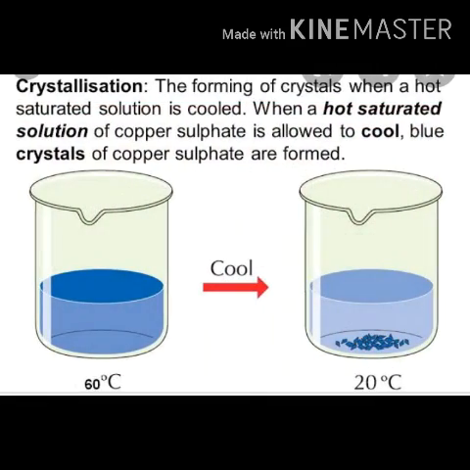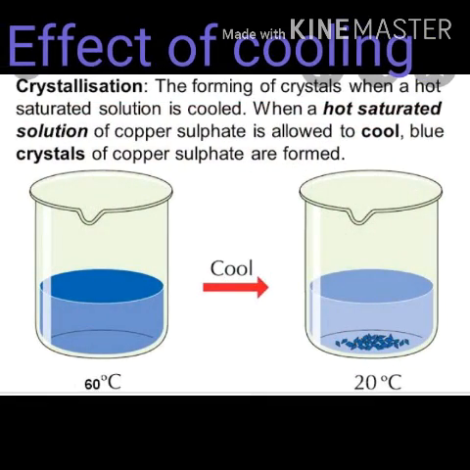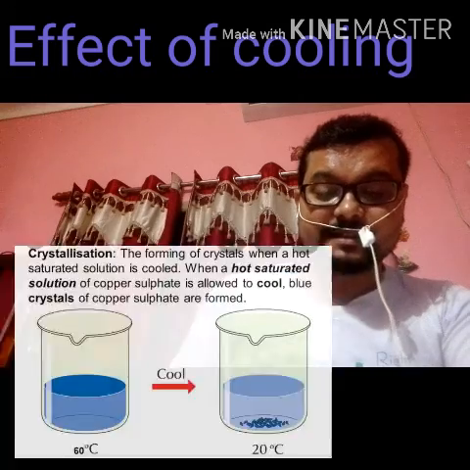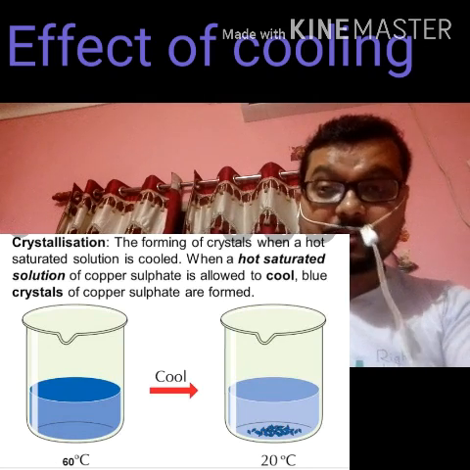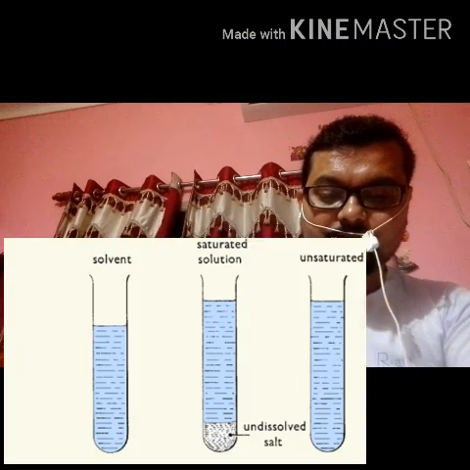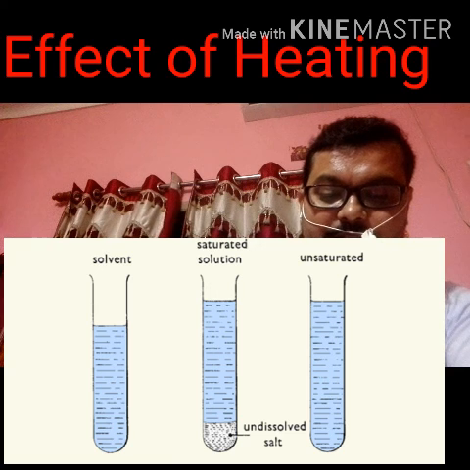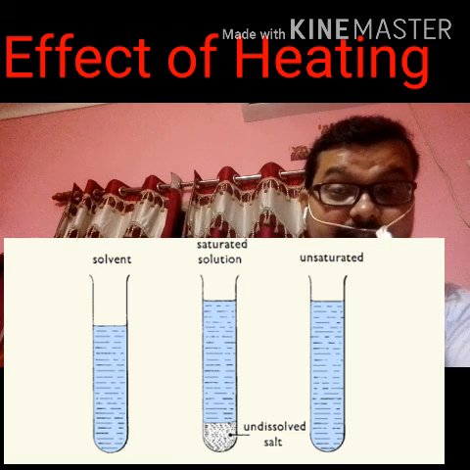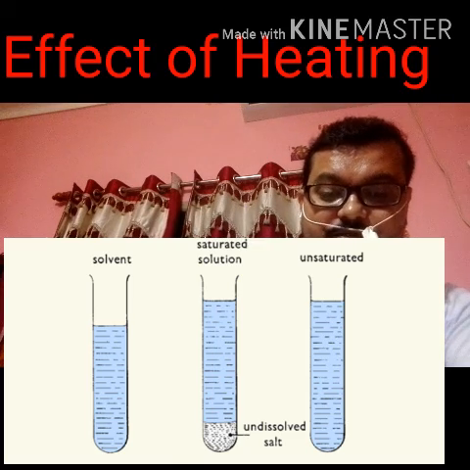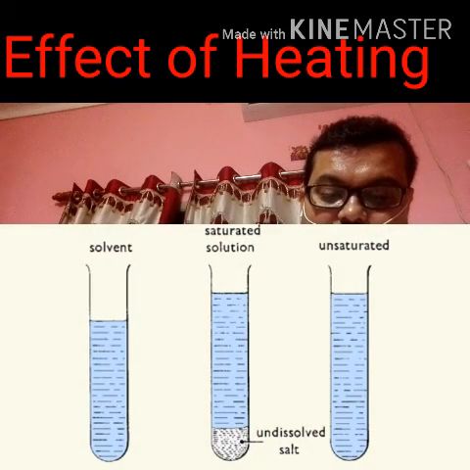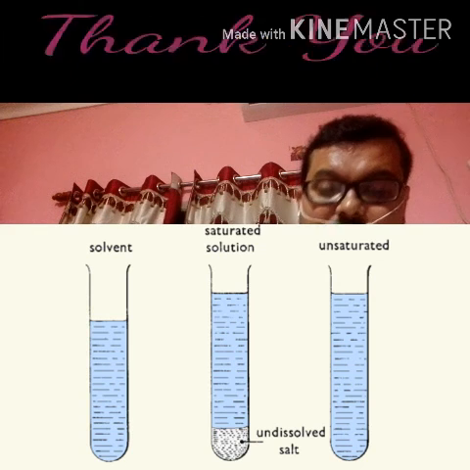What is the effect of cooling on a saturated solution? When the temperature of a saturated solution is lowered, a part of the dissolved solute separates out in the form of crystals. The solution in contact with these crystals is called a saturated solution at the lower temperature. What is the effect of heating? When the temperature of a saturated solution is raised, it becomes an unsaturated solution. It may be noted that if a solution is left open at a higher temperature for a long time, the solvent slowly vaporizes, leaving behind the solid.